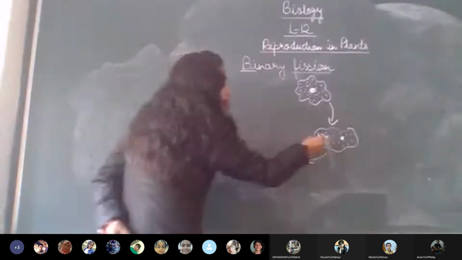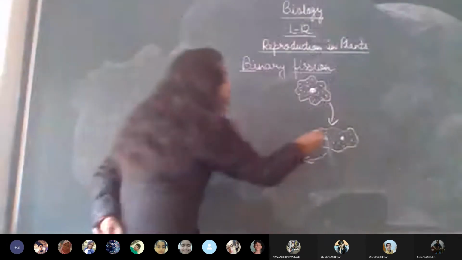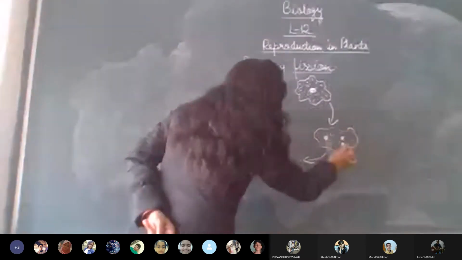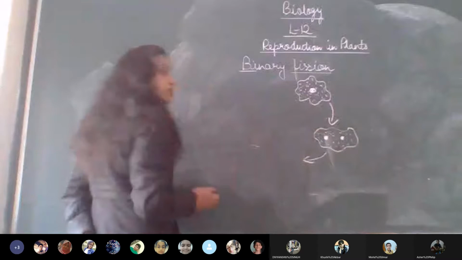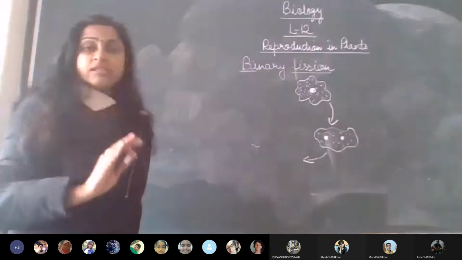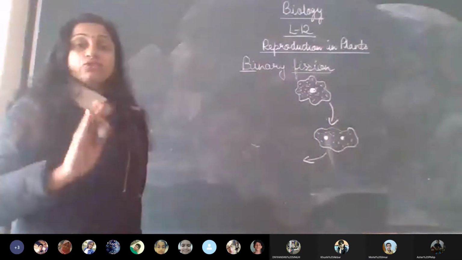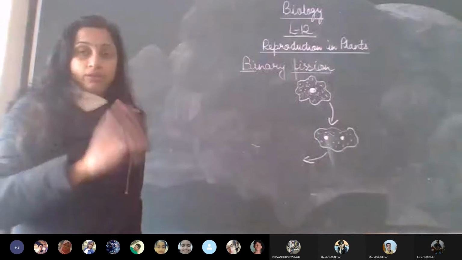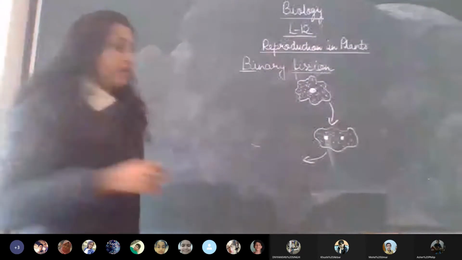Cytoplasm. Good. Now, children, just pay attention. Here a constriction will be formed, and because of this constriction, the cytoplasm starts dividing into two again along with the nucleus. Now we see the division of the cytoplasm also.